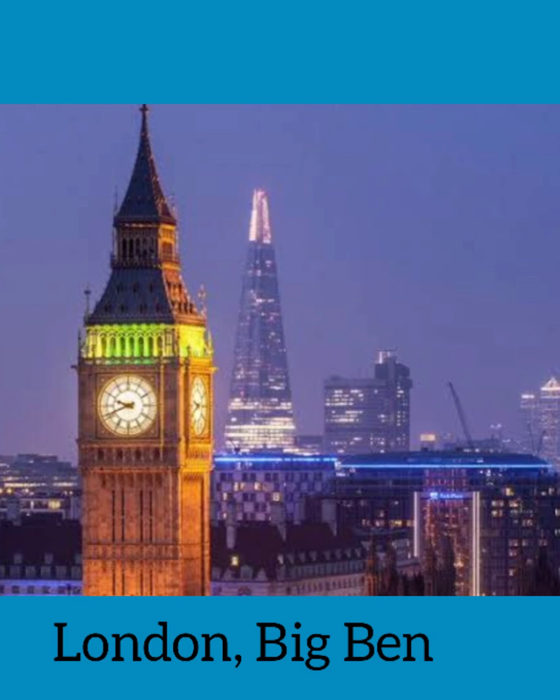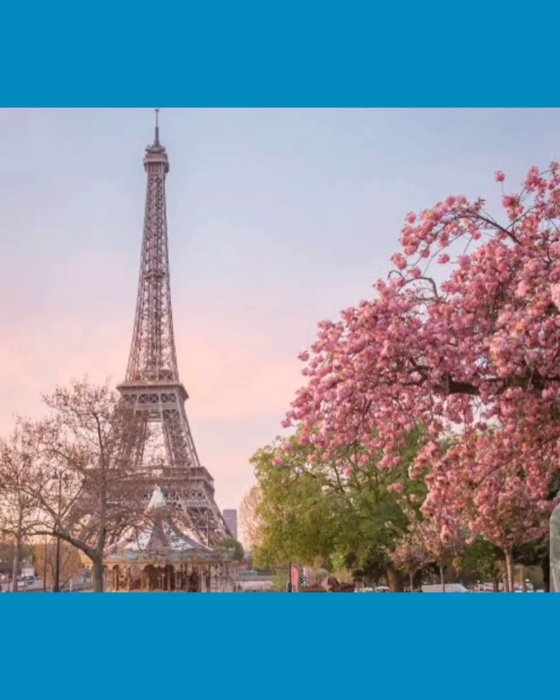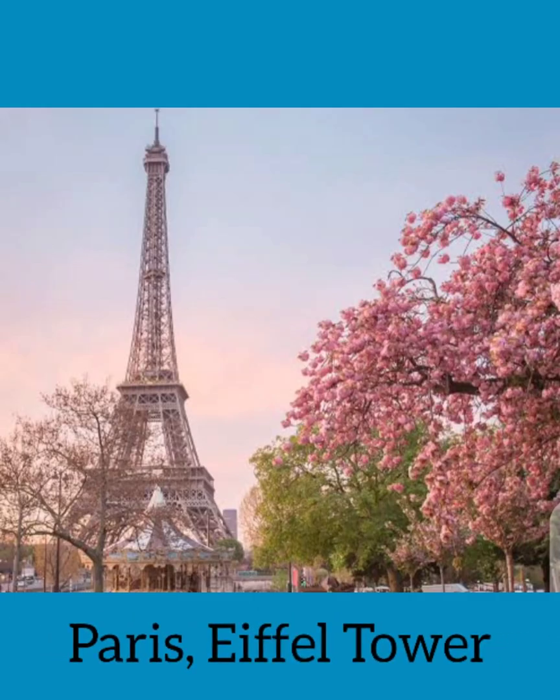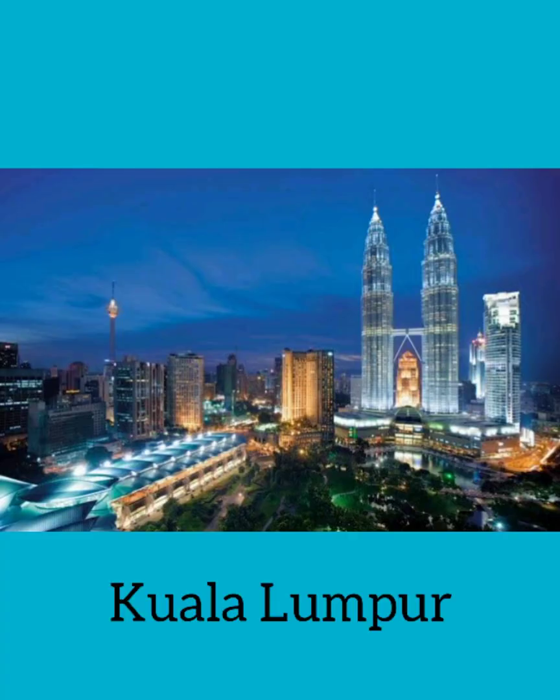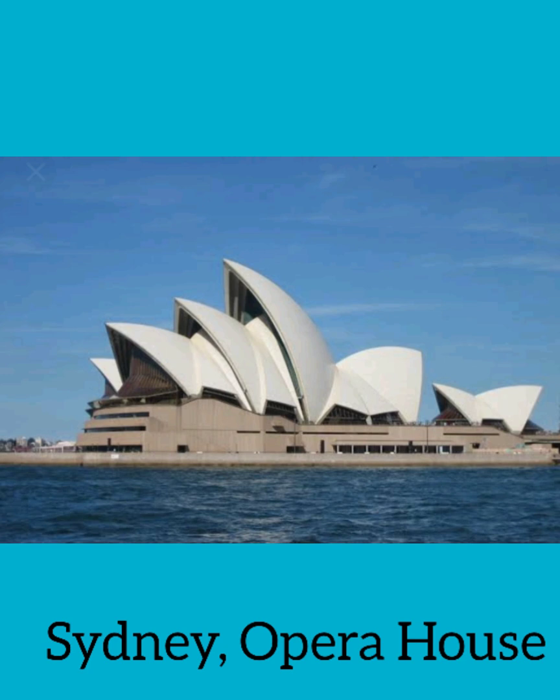This is the picture of Big Ben, which is a clock tower located in London, UK. This is the picture of Eiffel Tower located in Paris, and the name of country is France. This is the Kuala Lumpur city, which is the capital of Malaysia. This is the picture of Opera House, located in Sydney, and the name of country is Australia.